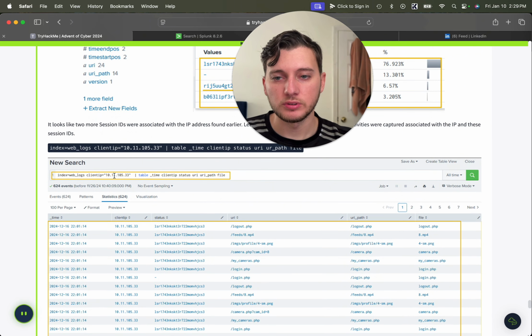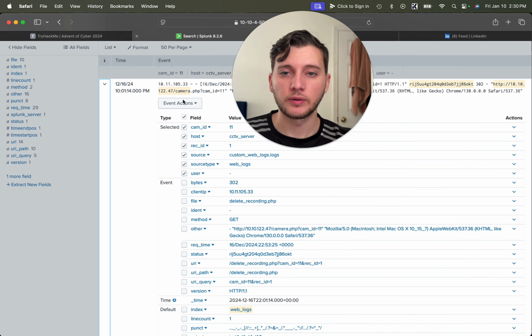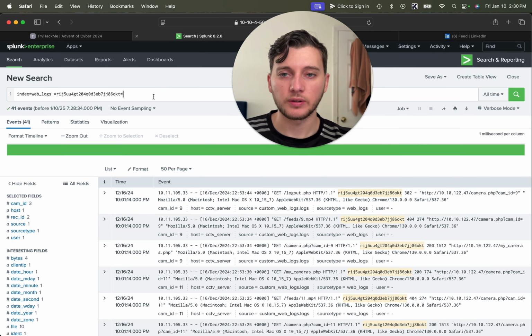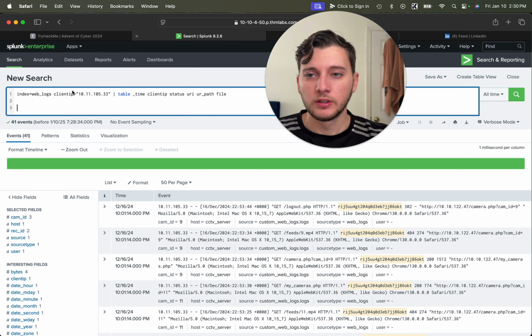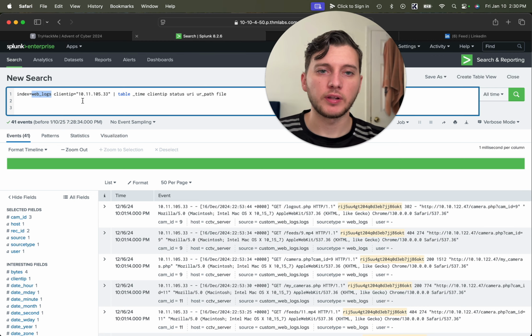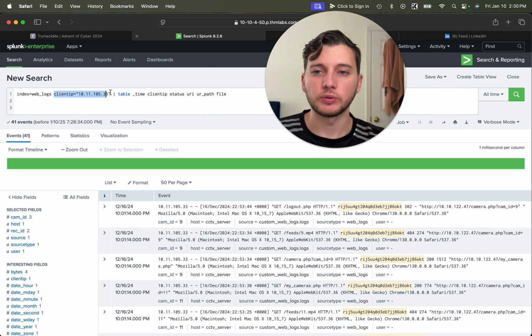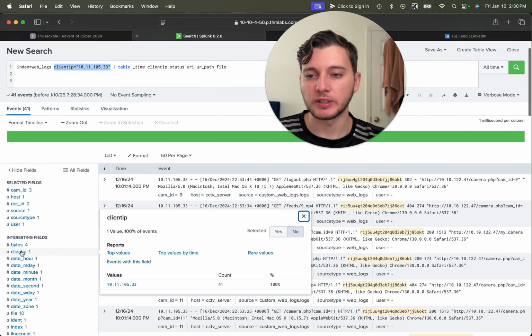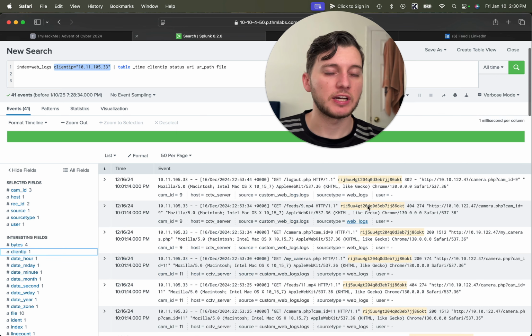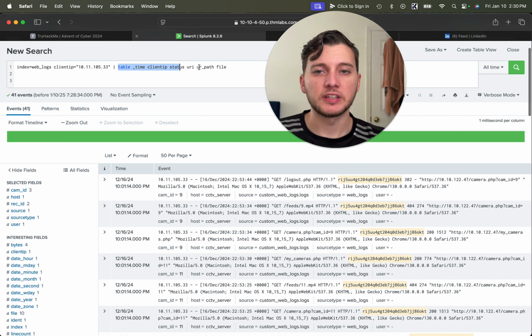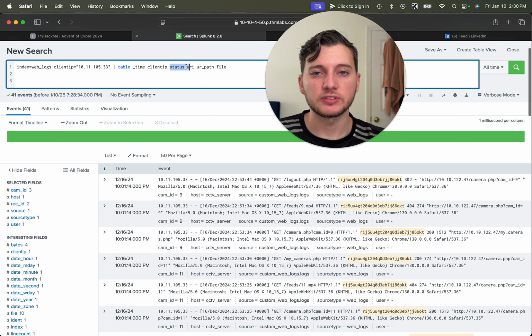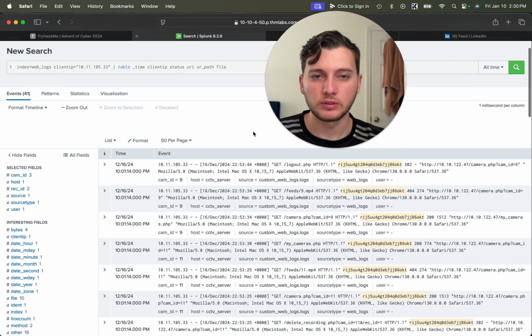So what we're going to do is use this query here. I'll break it down for you guys in a sec. We're indexing the web logs. We are specifying the client IP that we can see by going here. It is right there. It is the one associated to the session ID in question. And then we're putting it in another table format by time, client IP, status, the URI they accessed, the URI path, and then the file. So let's go ahead and search that.